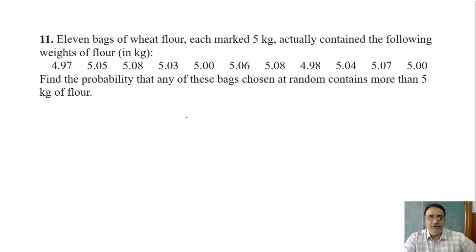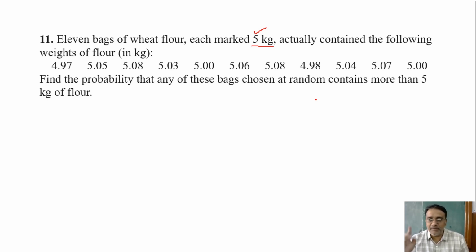11 bags of wheat flour, each marked 5 kg, actually contained the following weights of flour in kg. The bag is marked 5 kg, but actually when we measured, we got these numbers. So find the probability that any of these bags chosen at random contains more than 5 kg of flour.